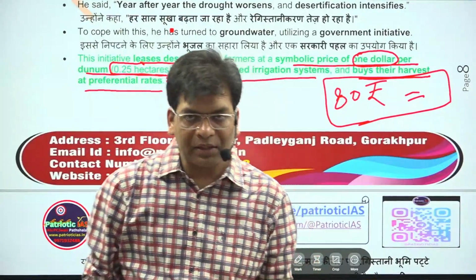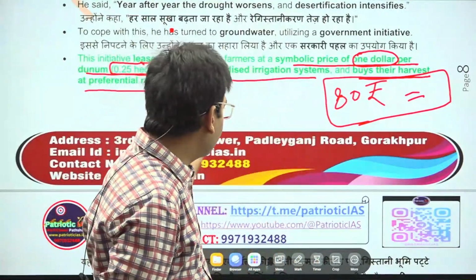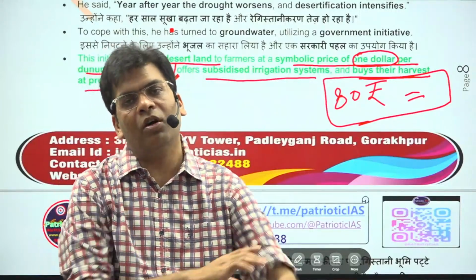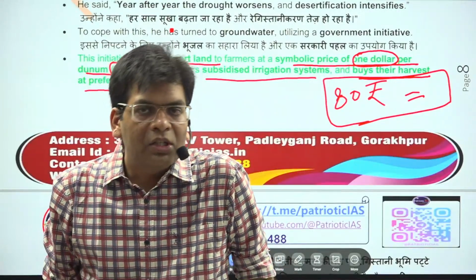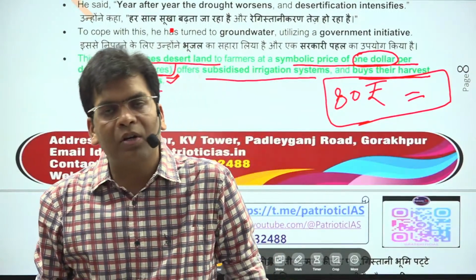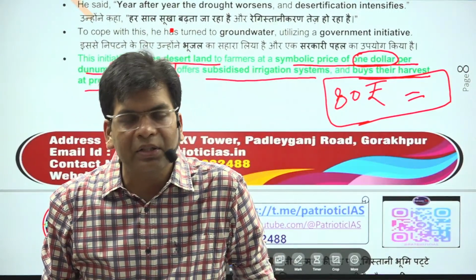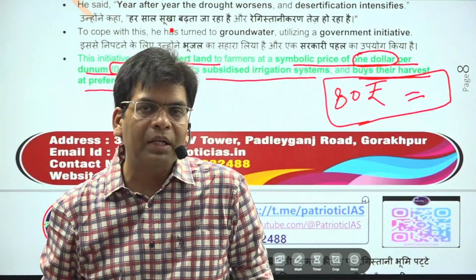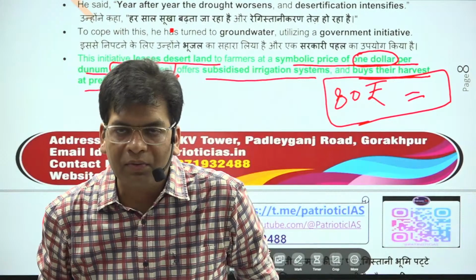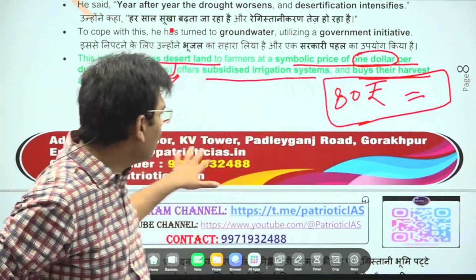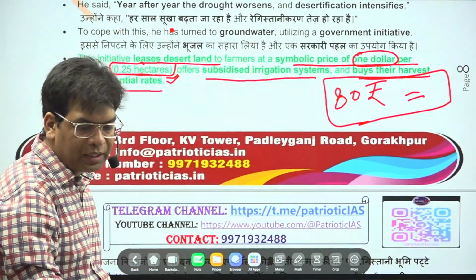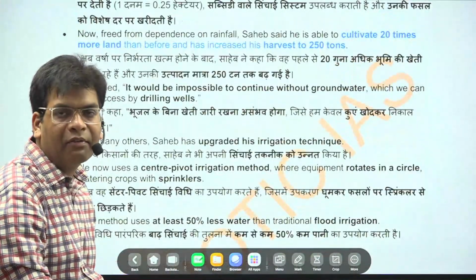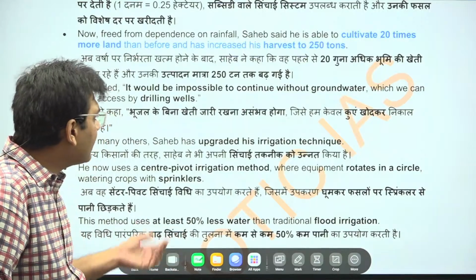So you can imagine the government is providing subsidies for the irrigation system. If the farmers want to install a drip irrigation system or a sprinkler irrigation system, and it costs some amount, some of that amount will be provided as assistance from the government. So the government is providing all this, and that's why you will see that more and more water is being fetched from the groundwater, and the condition is not good.